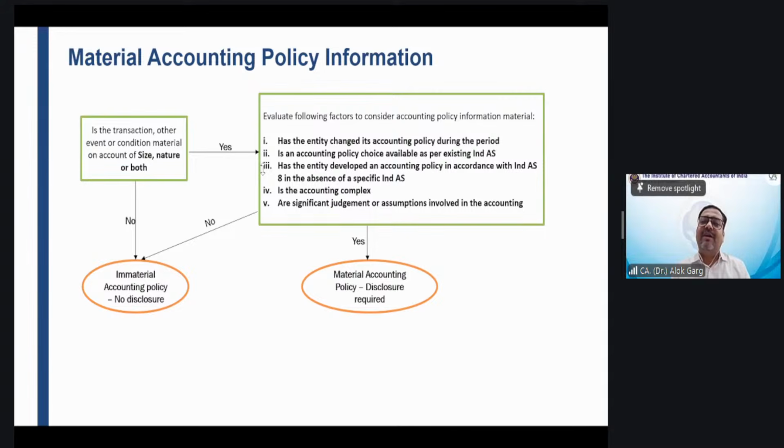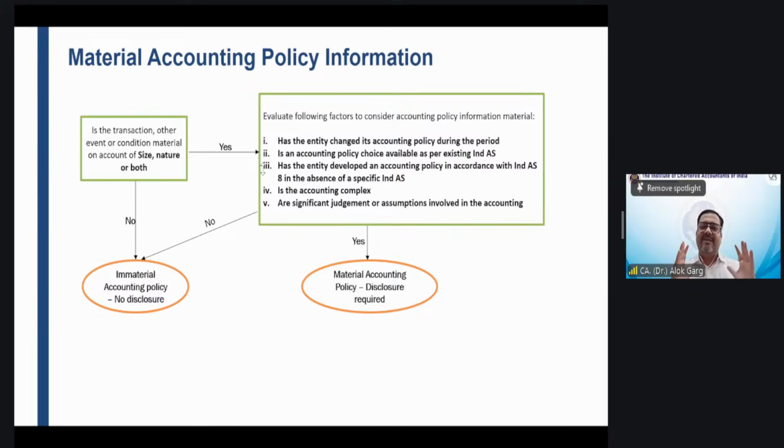So friends, are you mandatorily required to provide the accounting policy of PPE if it is not material? What is your view? Are you obligated to provide the accounting policy of PPE? Yes or no? No, you are not required to provide the accounting policy of PPE. Why? It is not material.